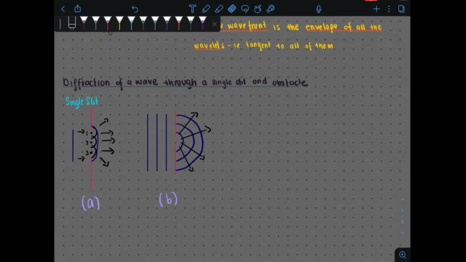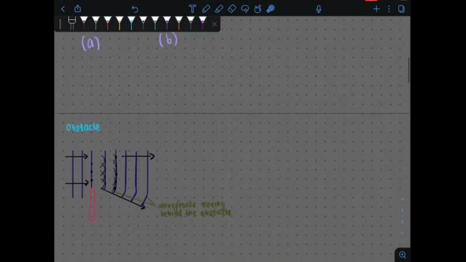Okay, what happens here is when your gap between the slits, which we call a, is much smaller compared to the wavelength, which is the distance between the waves, you're going to get all curved or circular wavelets. We will not see the plane part, the straight part; we will see all curved wavelengths. That is when your a is much smaller than your wavelength.